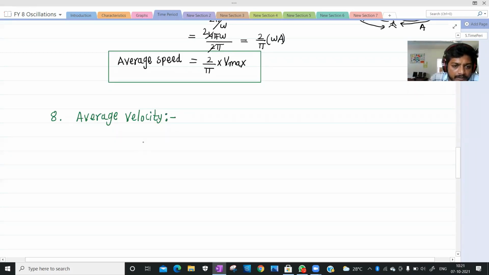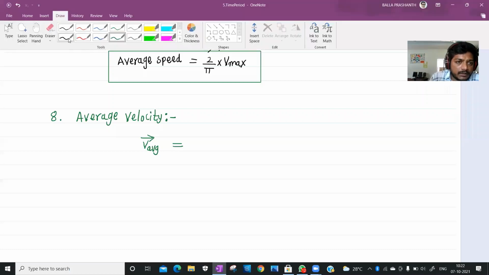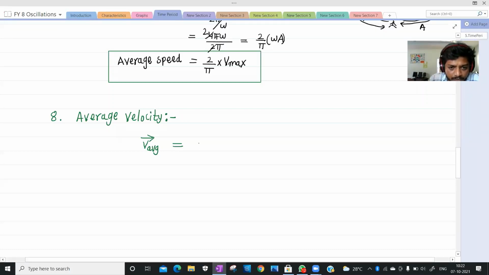The average velocity, which is denoted by V average, is a vector quantity. V average equals the total displacement by the total time taken.